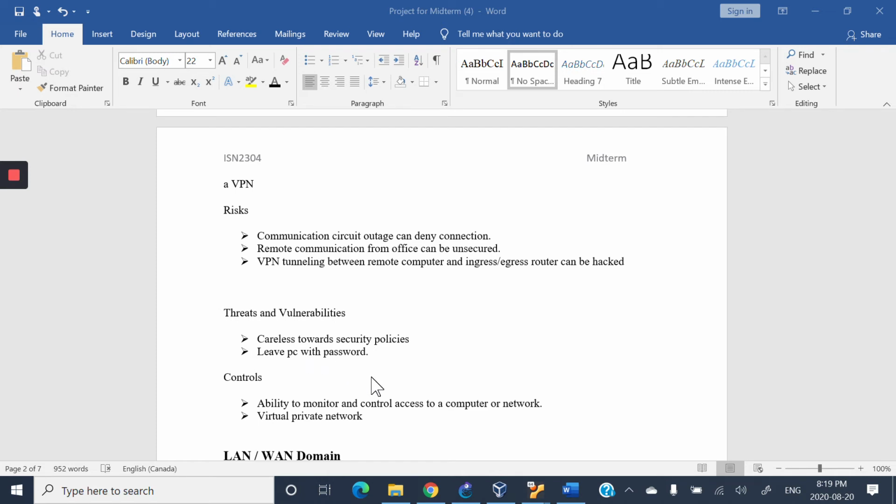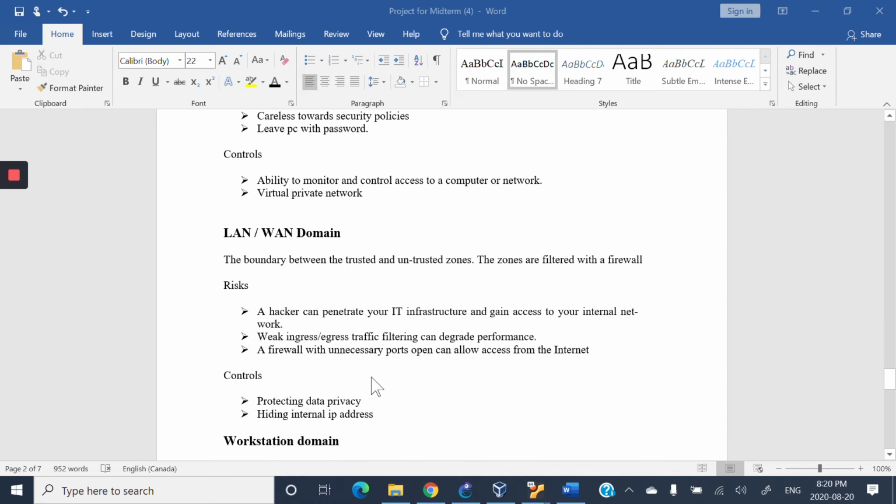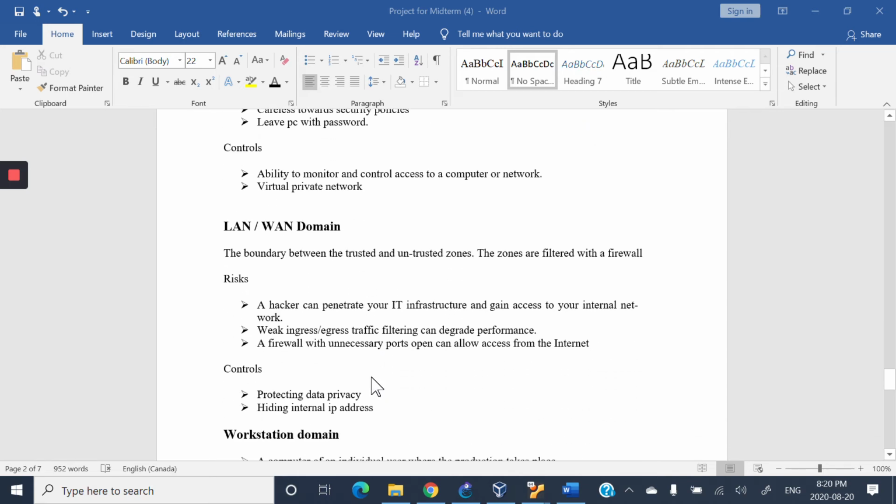Threats: carelessness toward the security policies, leaving the PC with password. It can be seen that many users leave their PC logged in with their username and password, and some are careless towards their security policies. What are the security policies? What are the controls? Ability to monitor and control access to a computer network and also virtual private network.